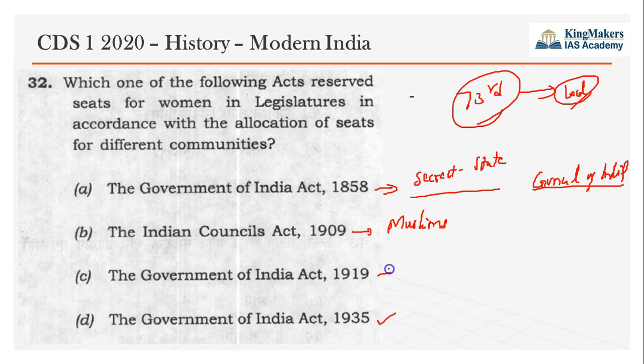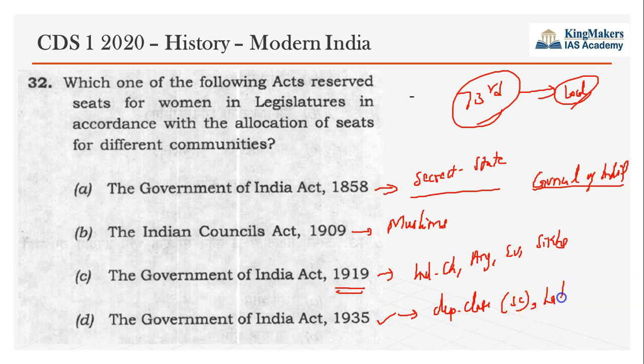In 1919 they extended this reservation for Indian Christians, Anglo-Indians, Europeans and Sikhs. So communal electorate was extended in 1919. In 1935 again they extended this communal electorate to depressed classes, that is the SC/ST, in the aftermath of Pune Pact, depressed classes, labourers and women.